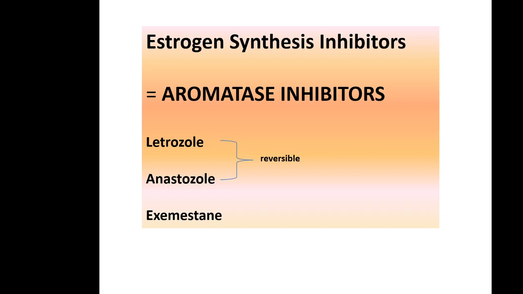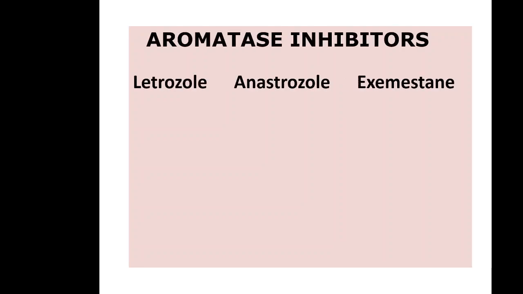Letrozole, anastrozole and exemestane. Letrozole and anastrozole are reversible inhibitors.